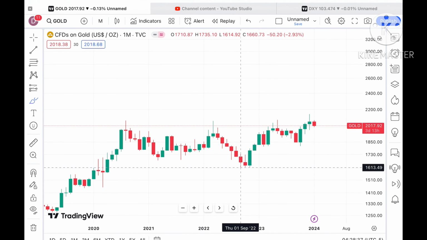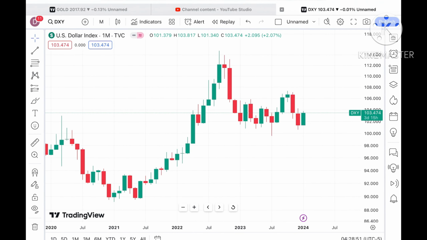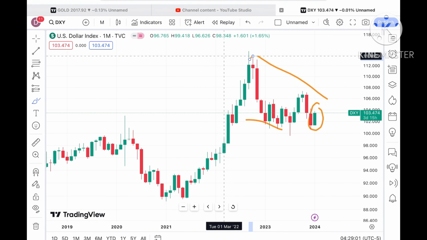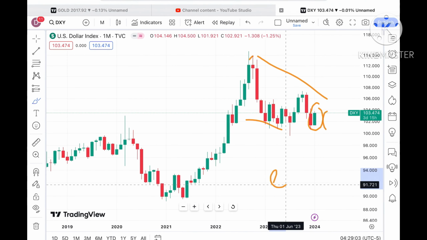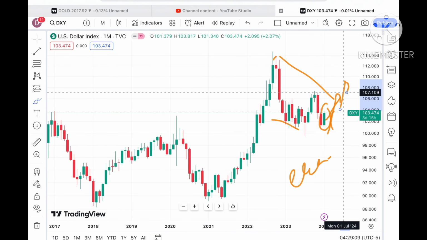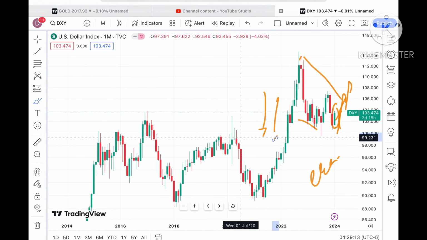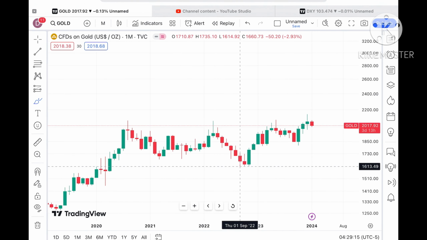If you look at the dollar index also, what we have seen for this particular month is a continuous upside looking at this chart. The overall trend is downside from the month of October 2022, but it is trying to go upside this month, and the election will also be there in 2024, so chances are high that we can see further upside movement, which in turn can affect the price of gold, and it can fall further down. So you have to remember this.